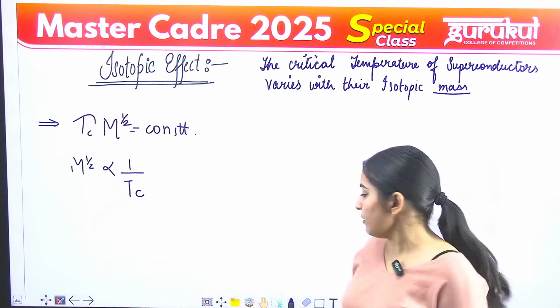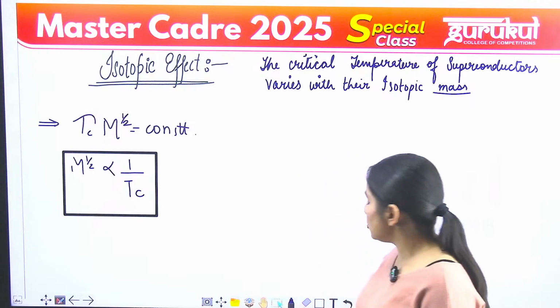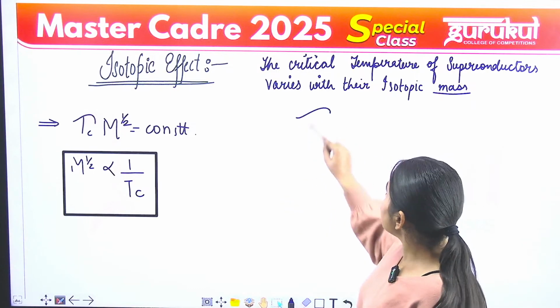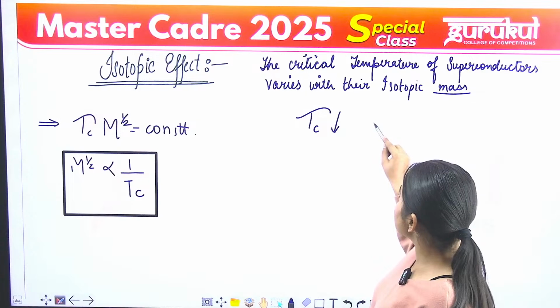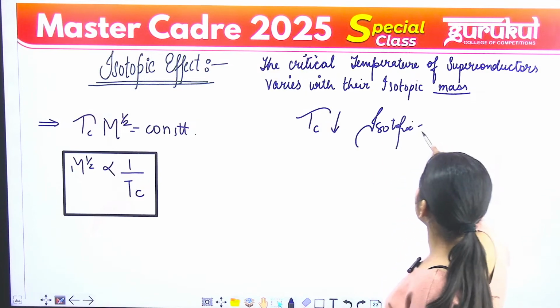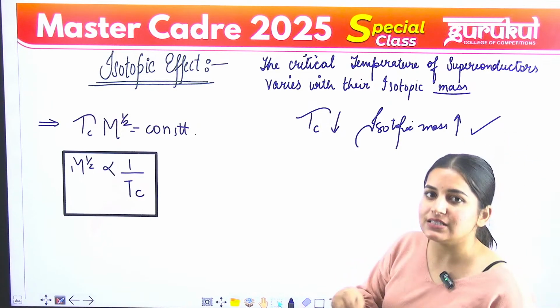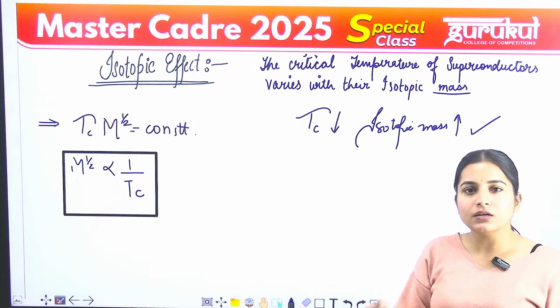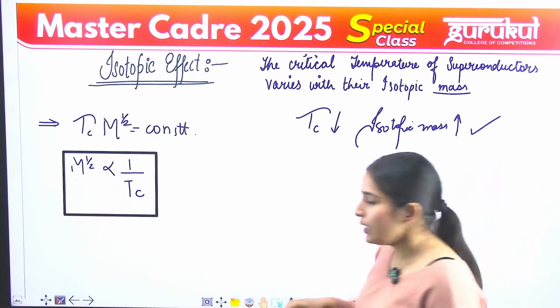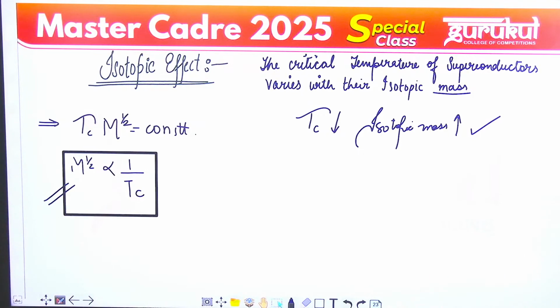What does the isotopic effect say? That the critical temperature is inversely proportional to the isotopic mass. Critical temperature decreases as the isotopic mass increases. So as we replace the isotope with a heavier one, its critical temperature will decrease. So it will reach the superconductive phenomena at a lower critical temperature.